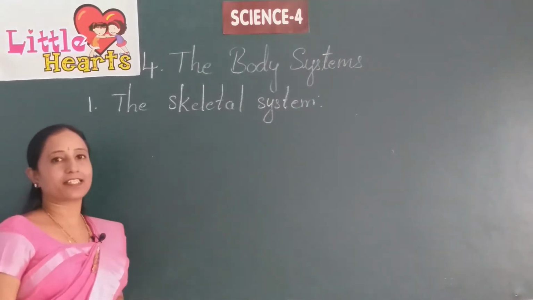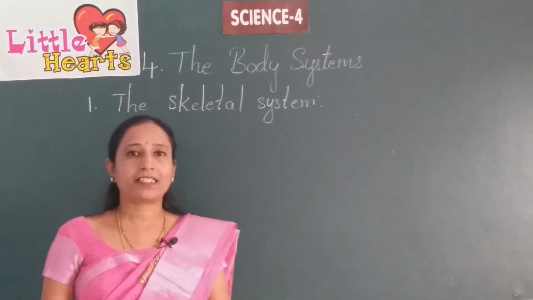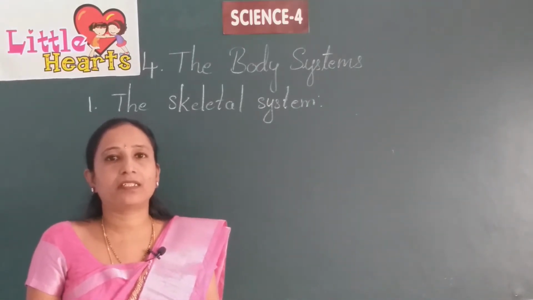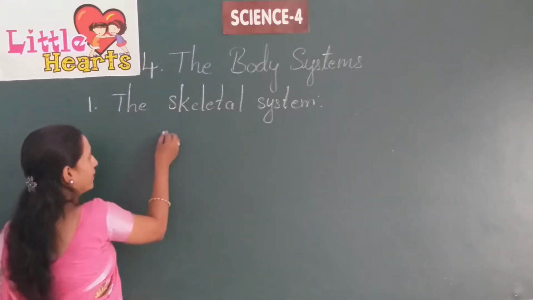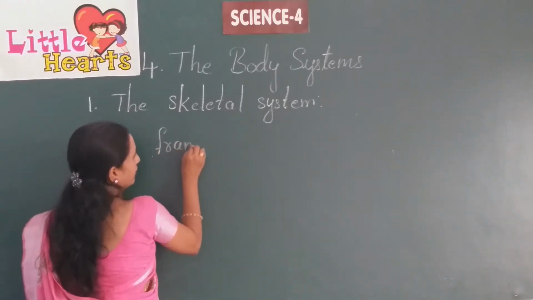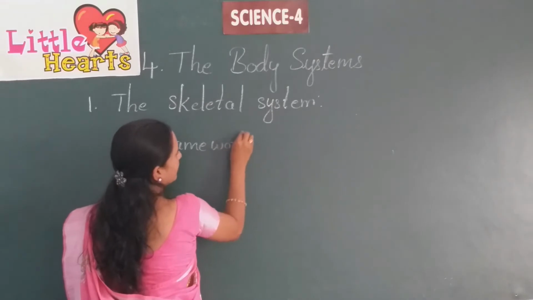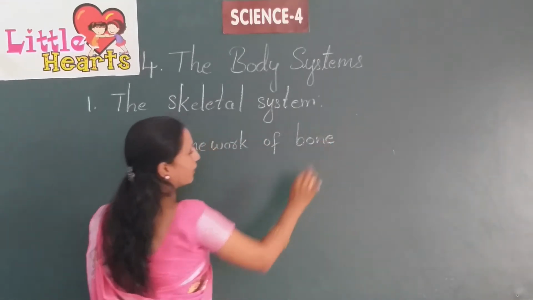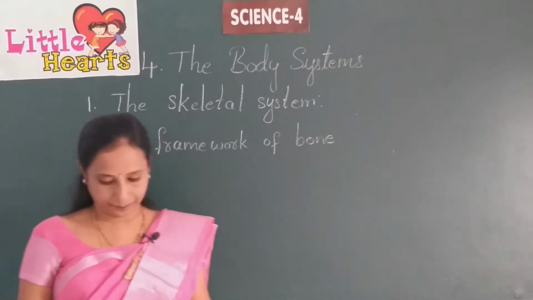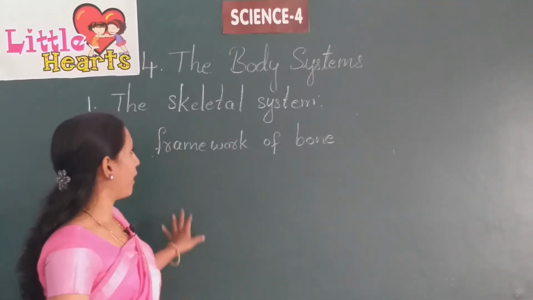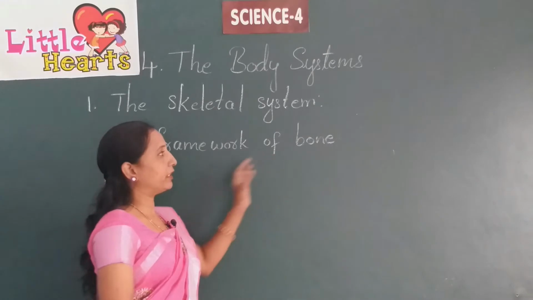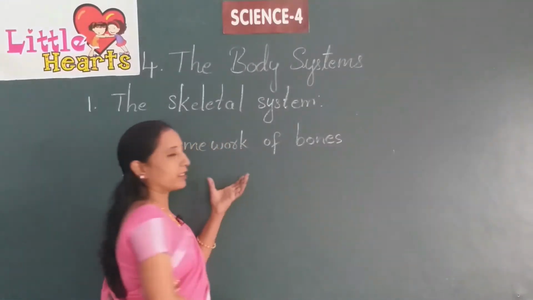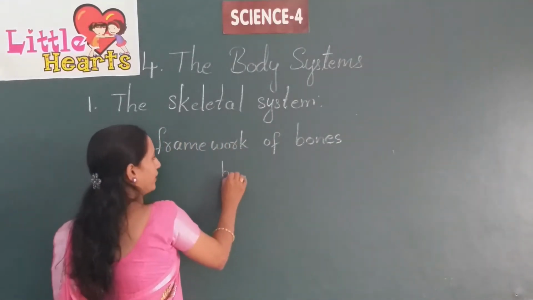What is the skeletal system? The skeletal system is a framework of bones which is present in our body.